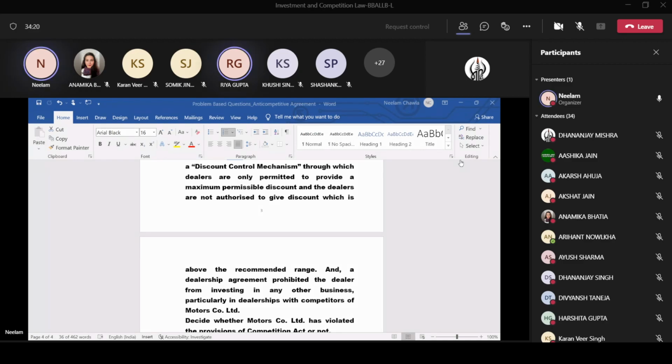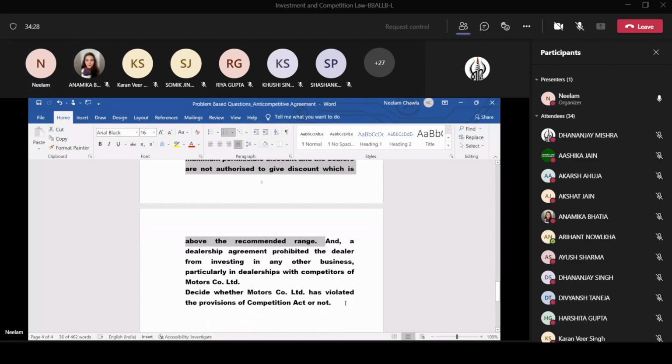Ma'am, we skipped the last part of the question. Sorry, beta. Which part, beta? And the dealership agreement prohibited the dealer from investing in any other business, particularly in a dealership with a competitor of the Motor Company Limited. We can apply the first part, that is, exclusive.